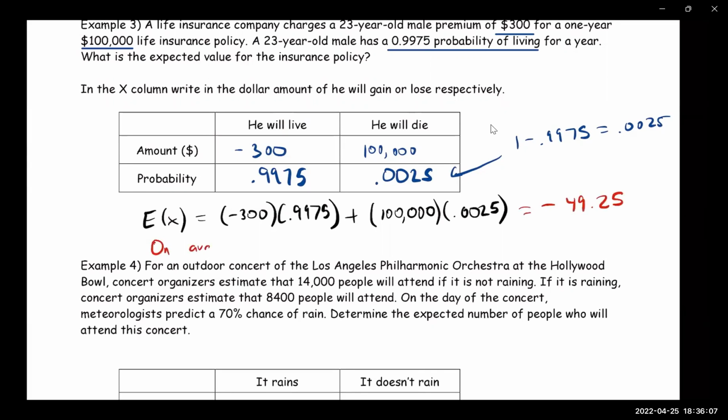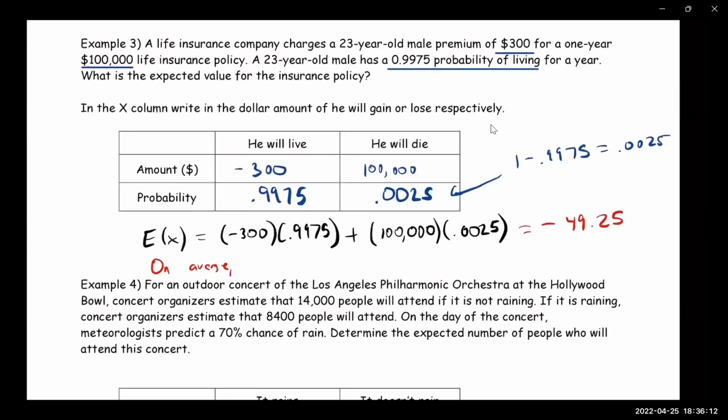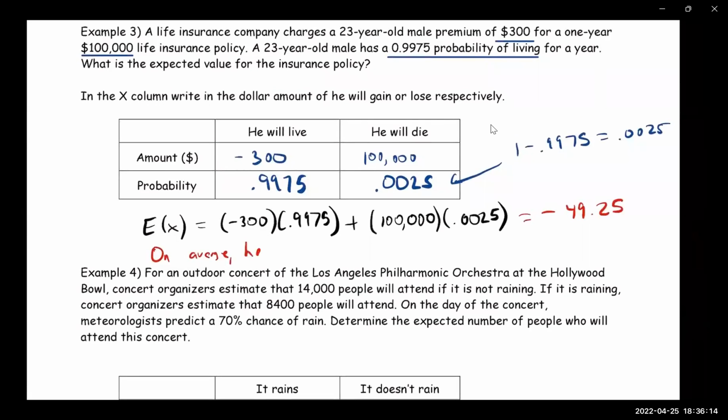On average, he is expected to lose $49.25 per year, because this is a policy based on a year.